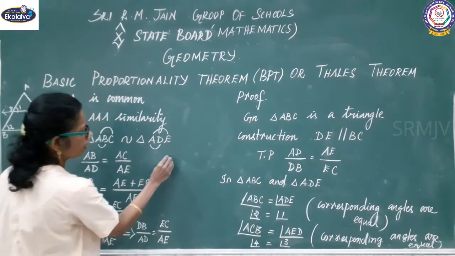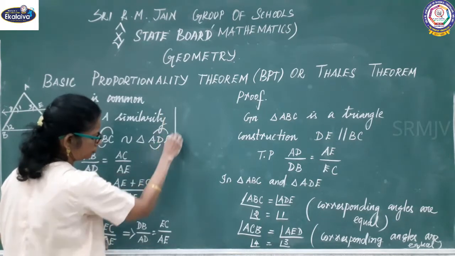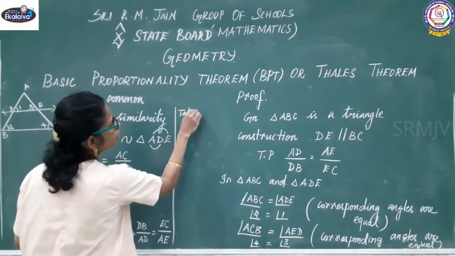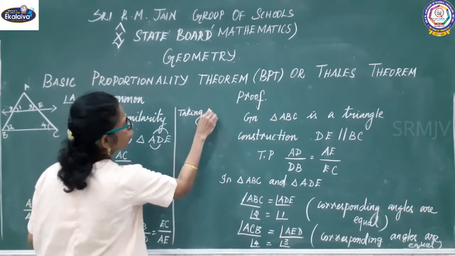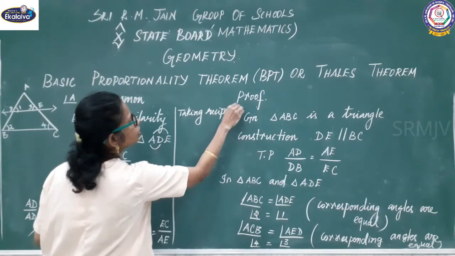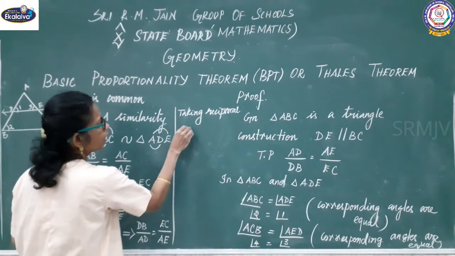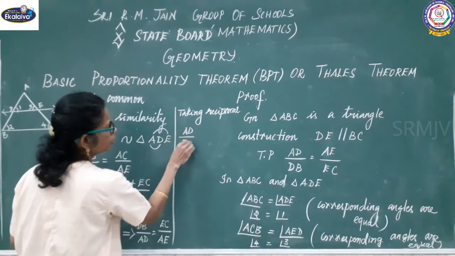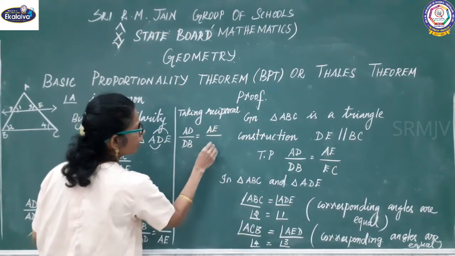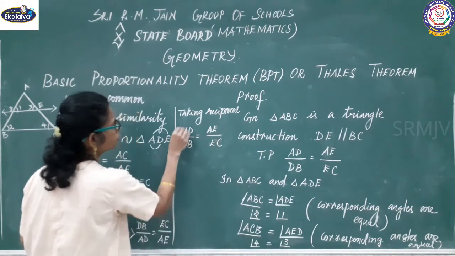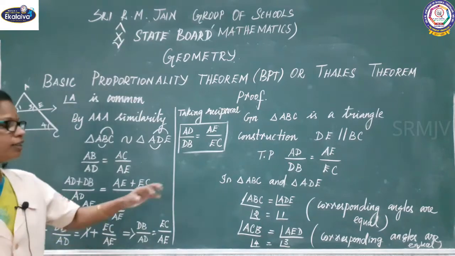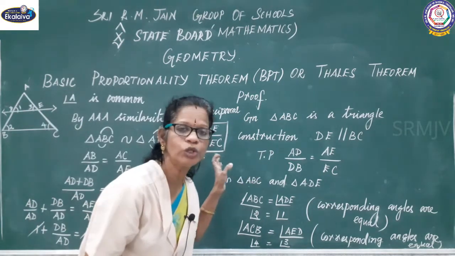Taking reciprocal, AD divided by DB equal to AE by EC. What they are asking to prove, that we proved here, right?